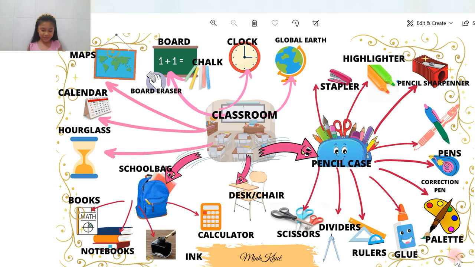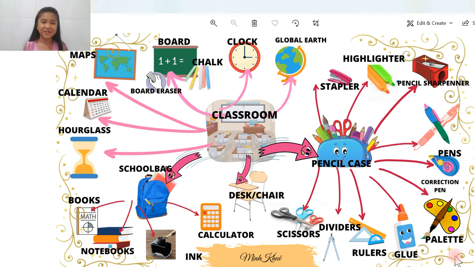Let's get started. I bet all of you, from adults to kids like me, have gone to a classroom before. Maybe a lot of times before. Well, today we're going to be seeing some words about the classroom.